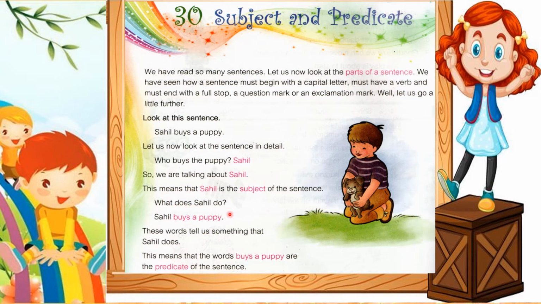What does Sahil do? Sahil buys a puppy. So, these words tell us something that Sahil does. This means that the words buys a puppy are the predicate of the sentence.